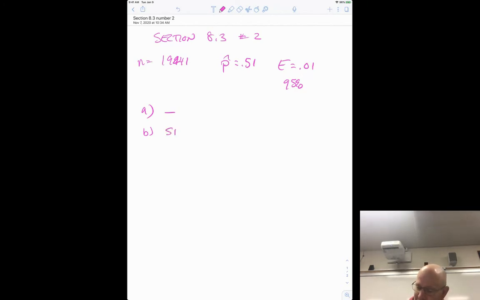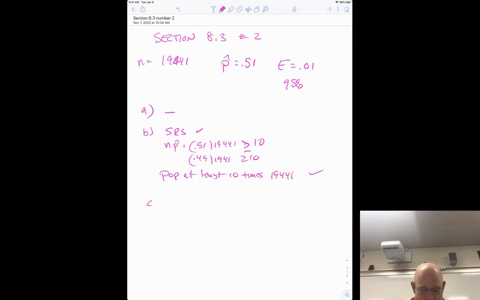So simple random sample. n p hat is 51% of 19,441, which is obviously big enough. I'm just going to say greater than or equal to 10, and so is 0.49, right? And then population, at least 10 times 19,441. All right, part C.